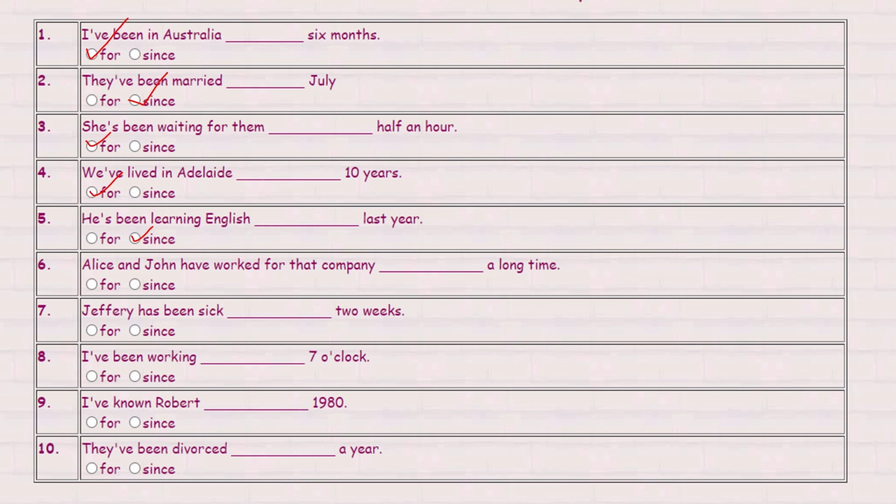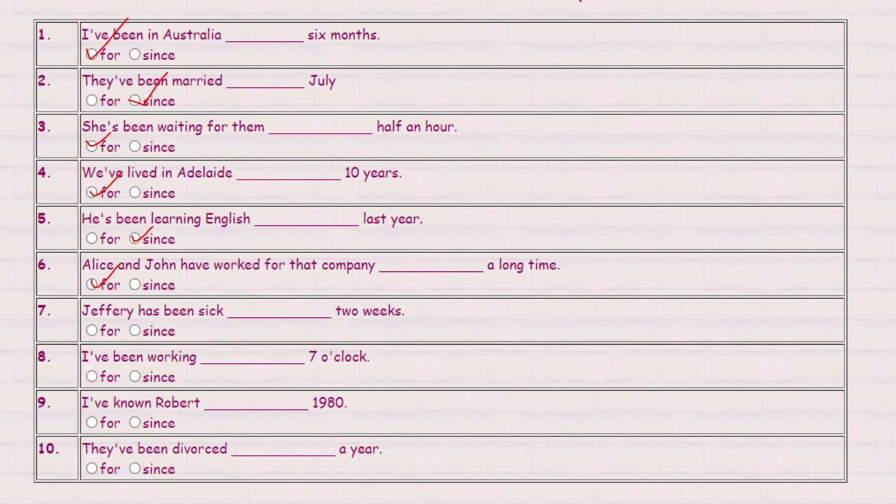Alice and John have worked for that company dash a long time. Now here again, the time duration is known to us. So that is why we are going to use for over here and not since. This is a very common mistake that most of even the English fluent speakers make. However, we are going to remember that whenever we say a long time, a short while, a pretty long time, we are always going to use for and not since because it's a time duration.